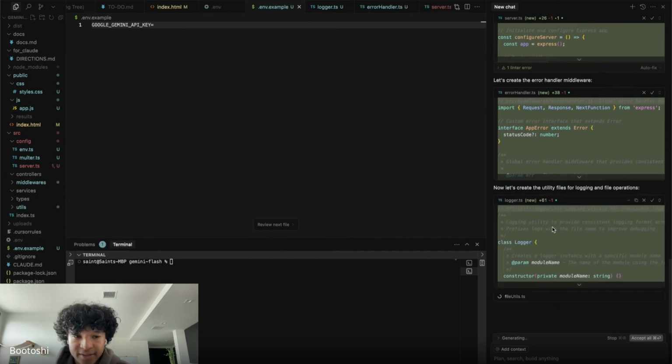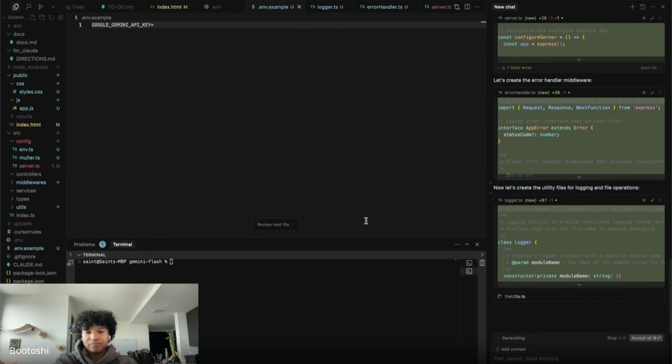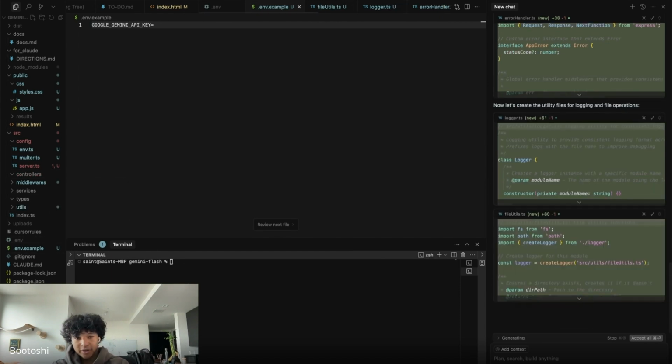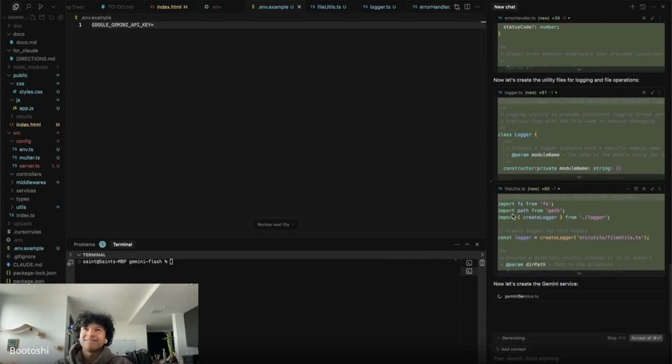With that being said, it's going through the system and separating the concerns for us. Once that's done, I would test it, make sure it works, and working on it from there and making this a more advanced product becomes a lot easier and more efficient. Anyways, with that said, that's basically the workshop. If you guys have any questions, please feel free to let me know. I hope that was useful and made sense.